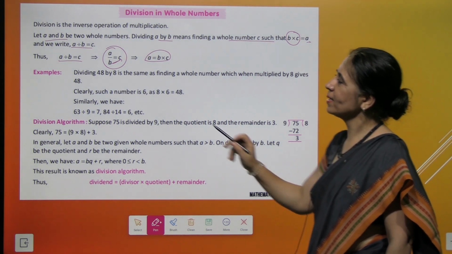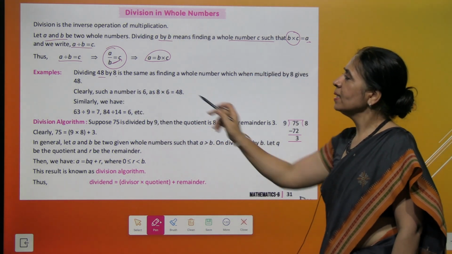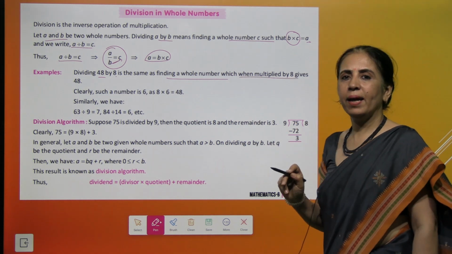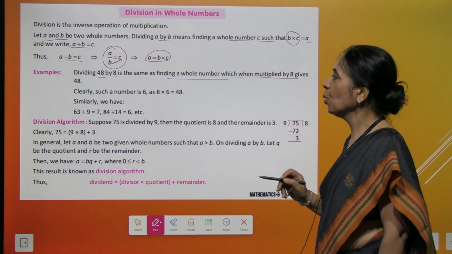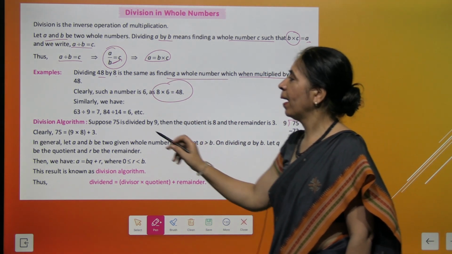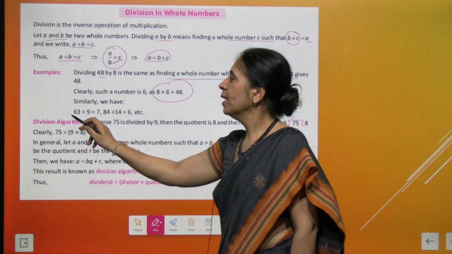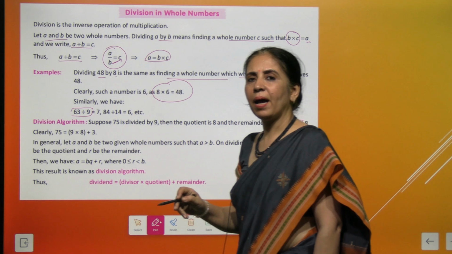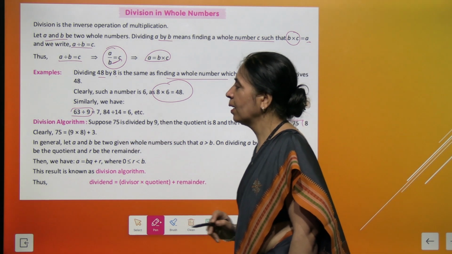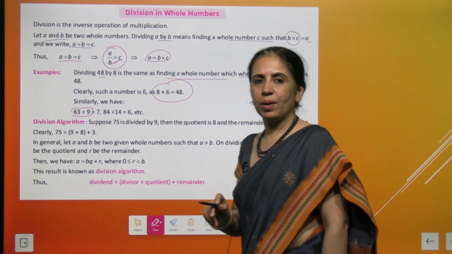Understood? I'll give you the example. Dividing 48 by 8 is the same as finding the whole number which, when multiplied by 8, gives you 48. So you know 8 times 6 is 48, right? So 48 divided by 8 will give you 6. Similarly, if I say 63 divided by 9 is 7, that means 7 times 9 is 63. Understood?